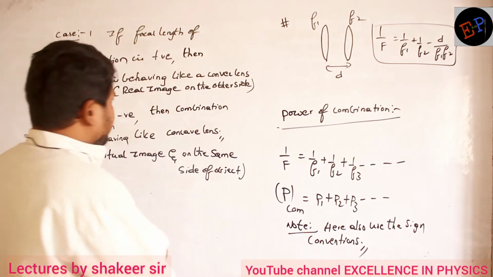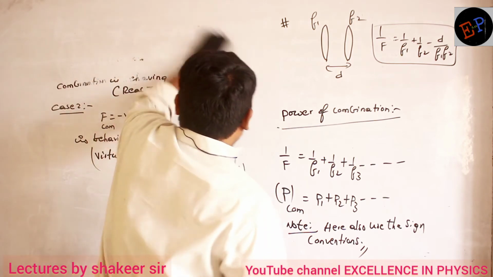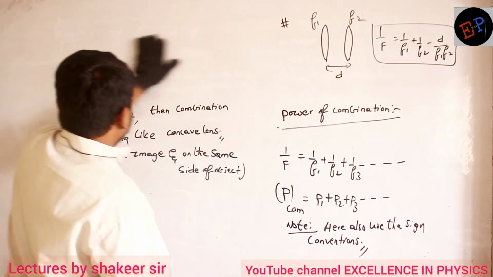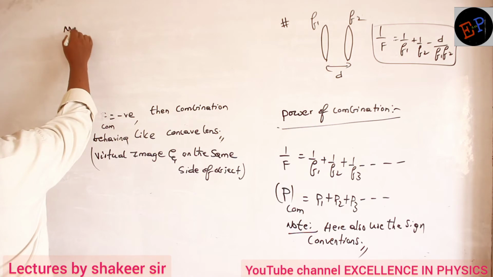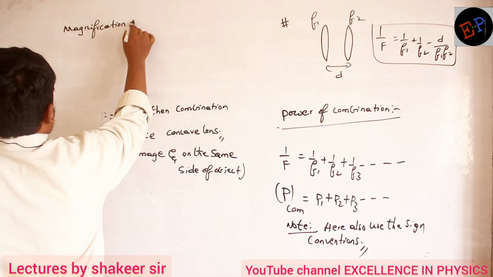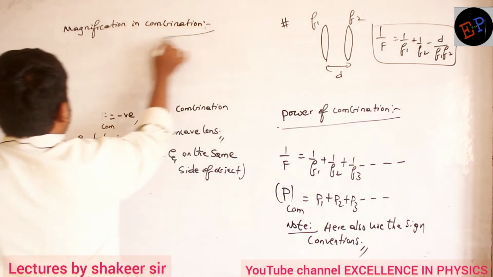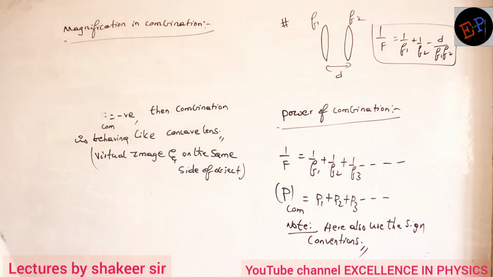Next, similarly, magnification in combination. If lenses are combined, many lenses are there.